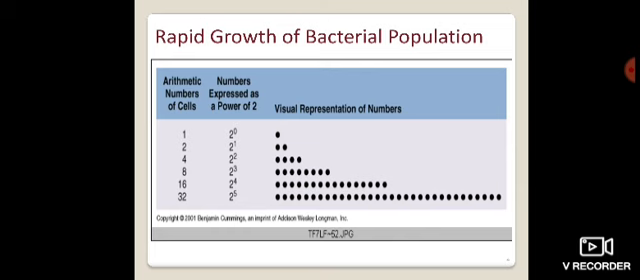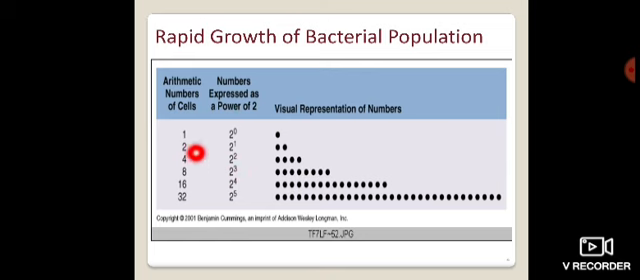Now, the rapid growth of a bacterial population. Whenever we observe bacteria or microorganisms, they multiply very fast. So how do they multiply? They multiply in powers of 2. Always they multiply in powers of 2.